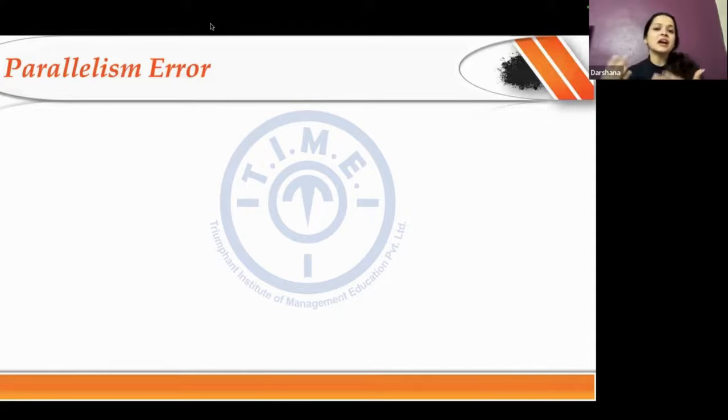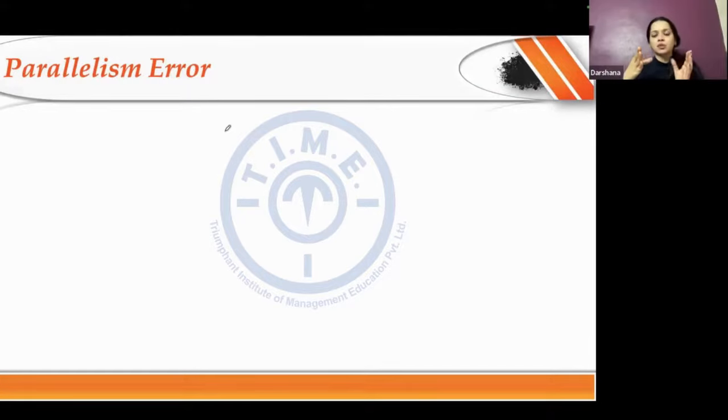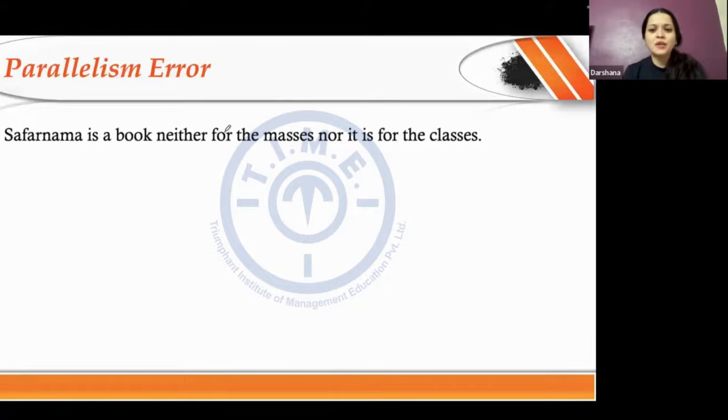Can you say you like singing, dancing, and to write? Would that be correct? No. Why? What is wrong there? You like singing, dancing, and writing. So you have to be very clear on using the same part of speech throughout. आपका part of speech नहीं change होना चाहिए. So how would you go about doing it is, remember that one part of speech or one construction is followed throughout. Let's take this example. Can you identify the error? First of all, tell me which is the conjunction used here?